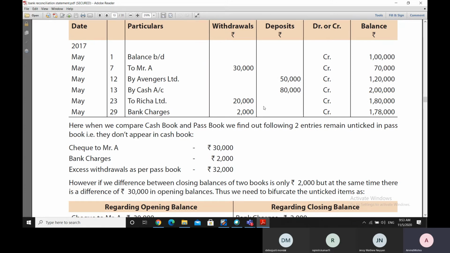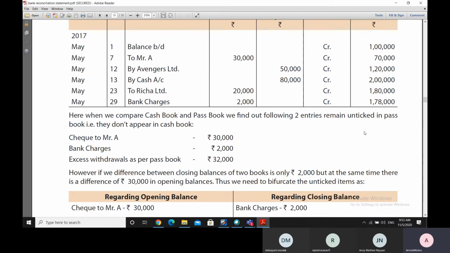So here in this particular example, we have compared the cash book and the passbook, and we find that there are two entries which remain unticked. Unticked means we are ticking out the entries in both the accounts, those which are tallying. So unticked entries are those entries. I mean, this unticked language is a chartered accountant language. But you can say that after comparison, we have found that these are the two entries which are not tallying in these two accounts, and we have seen that they are in the passbook and they don't appear in the cash book.